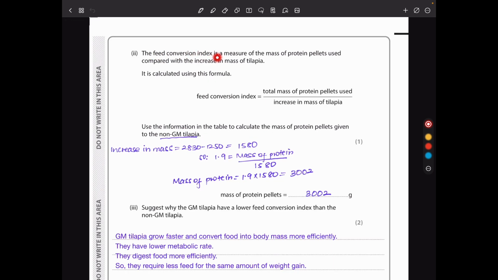Then the feed conversion index is a measure of the mass of protein pellets used compared to the increase in mass of tilapia. It is calculated using this formula here. They say use the information in the table to calculate the mass of protein pellet given to the non-GM tilapia. So for the non-GM, from the table, we see it changed from that to that. So the increase is going to be 830 minus 150, giving us that. And from the table, of course, this value here is 1.9, which is equal to the mass of protein divided by the increase in mass. So mass of protein is going to be that times that, giving us that. And so that's the answer.